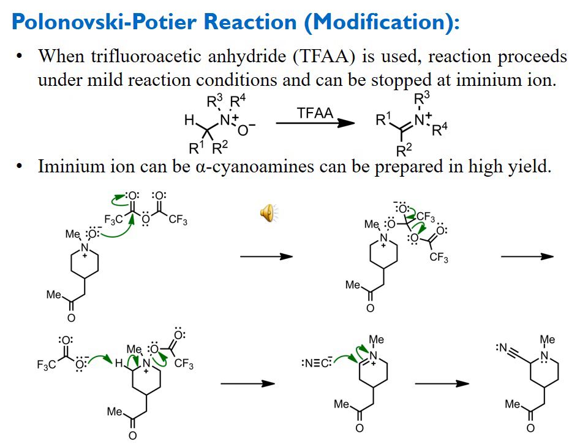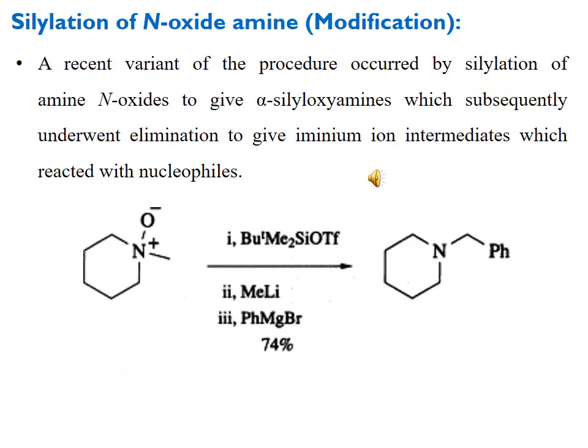Here we shall discuss some other types of reactions which also move through the formation of this iminium ion. This is the second modification, in which another reagent is used, that is alpha silyloxyamines, that is, we move through silylation through the use of a silyl group.